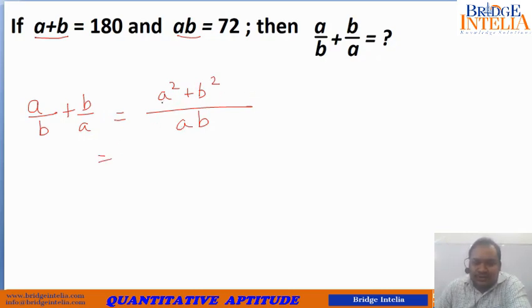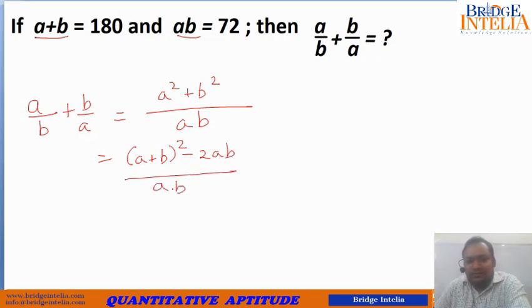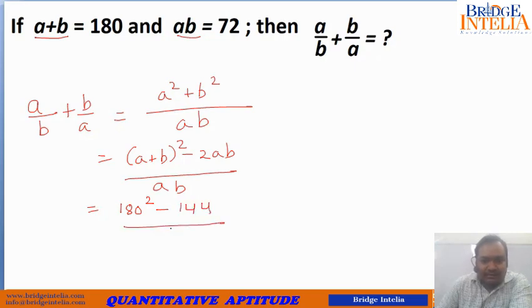If you transform this further, a square plus b square can be written as (a plus b) whole square minus 2ab, whole divided by ab. Okay. So now you have the things given in proper format. Now you can solve this. So this comes out to be (a plus b) whole square, that means 180 whole square, minus 2ab. So 2ab is equal to 144, divided by ab which is 72.